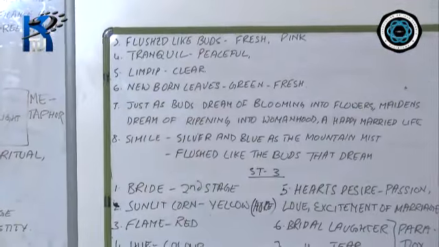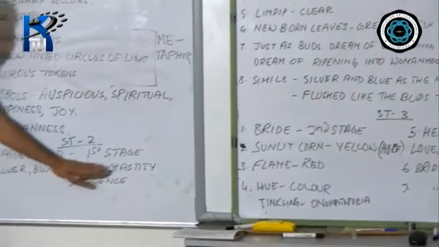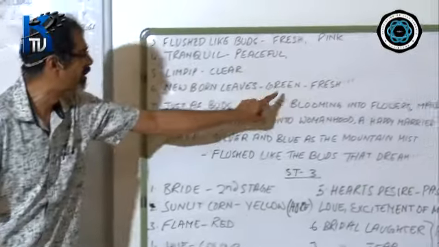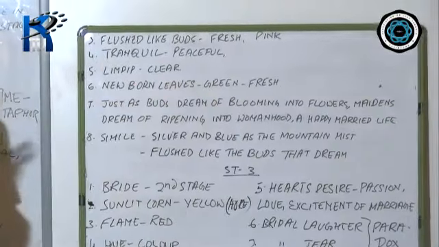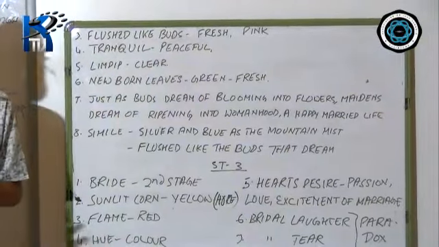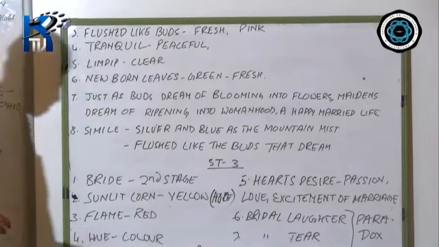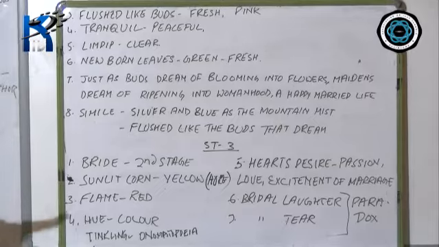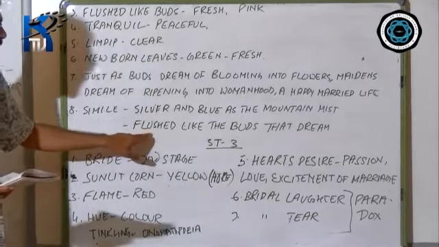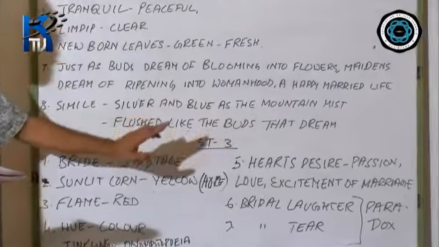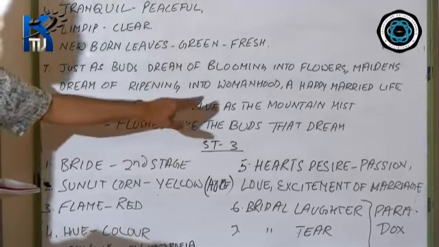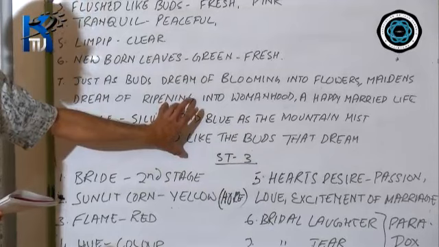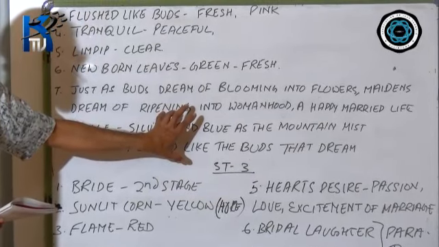Silver and blue are symbols of purity, chastity, and innocence. Pink and green are symbolic of their youth and freshness. That was stage 1. Again, you will see flushed like the buds that dream, and silver and blue as the mountain mist. Remember, there are 2 similes in the second stanza.